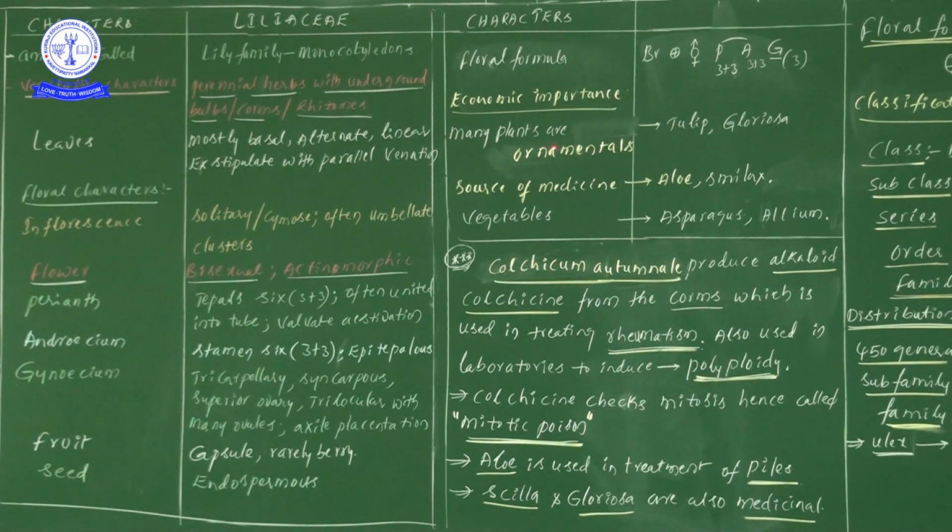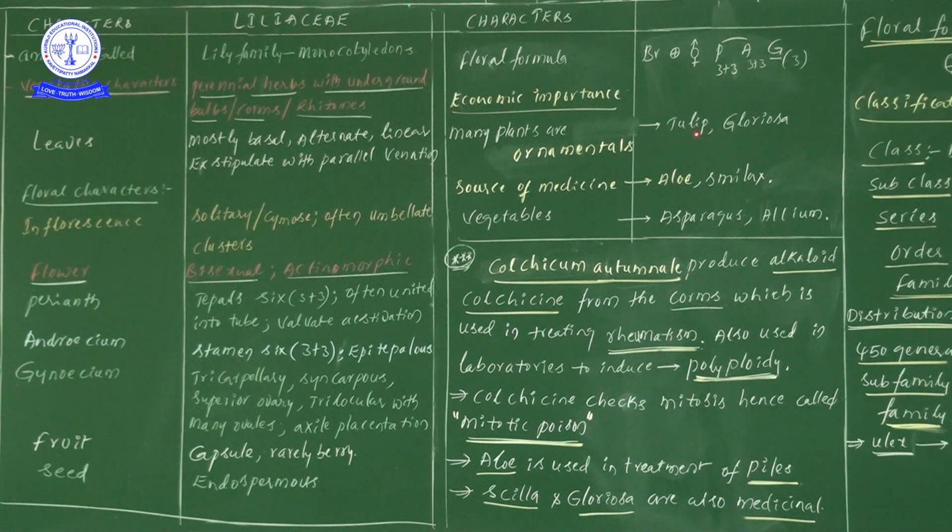Now many plants in Liliaceae family members are ornamentals. From the decoration point of view we use some ornamentals. If you use plants for decoration purposes, such kind of plants we simply take as ornamentals. Right. Now examples: tulip, and one more is Gloriosa superba. Genus name is enough, species names not required.